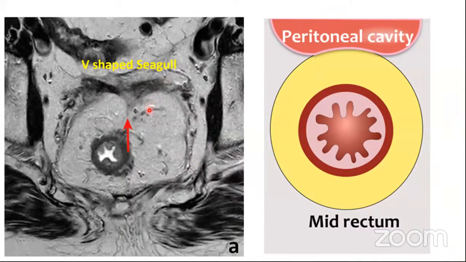Now, when you look on the axial section, this attachment of the peritoneum on the anterior wall of the rectum is seen as a V-shaped T2 hypointense line, and this is called the Siegel sign. So here, where the peritoneum is attaching on the anterior wall of the rectum, it will be visible on the axial MR image as this typical V-shaped Siegel sign, and this involvement will be a T4 disease.